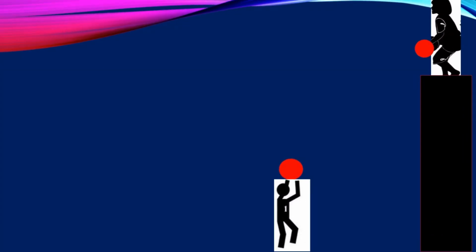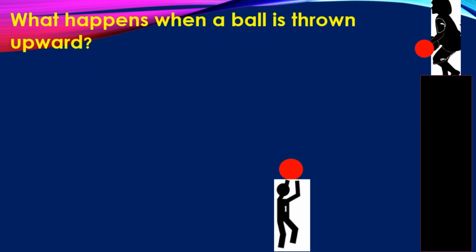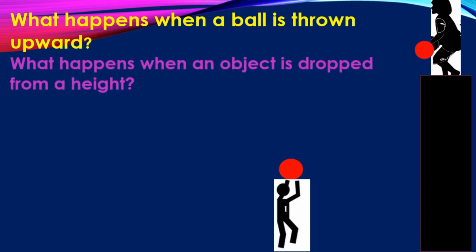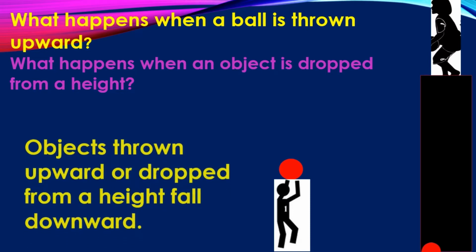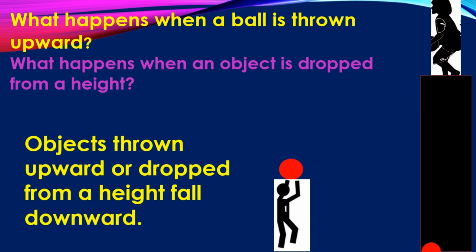What happens when a ball is thrown upward? What happens when an object is dropped from a height? When a ball is thrown upward, it decelerates, reaches a certain height and then falls downward. If an object is dropped from a height, it falls downwards. It is observed that objects thrown upward or dropped from a height fall downwards.